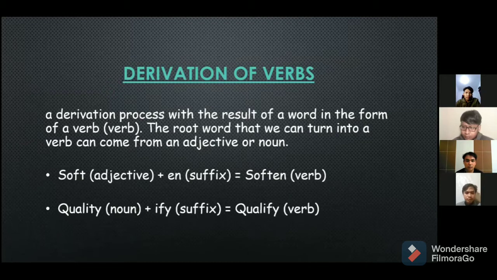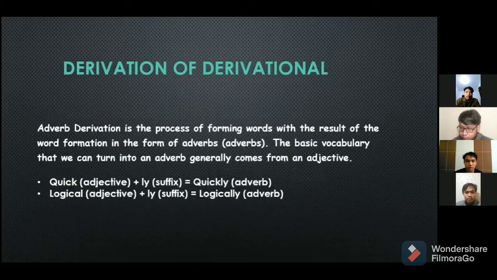Example, soft is an adjective, and en is a suffix, and it's going to be soften, a verb. Quality is a noun and ify is a suffix and it's going to be qualify, a verb. Next slide.